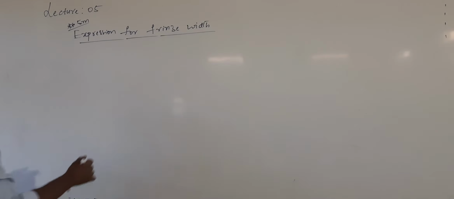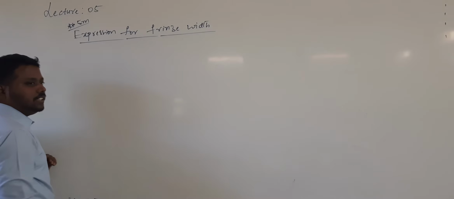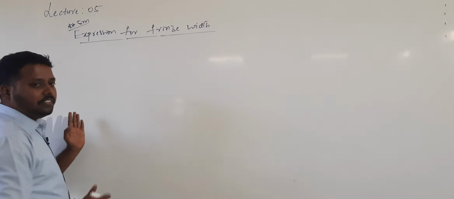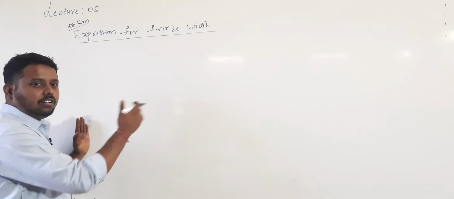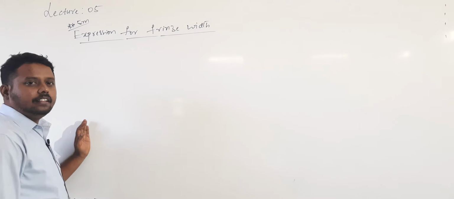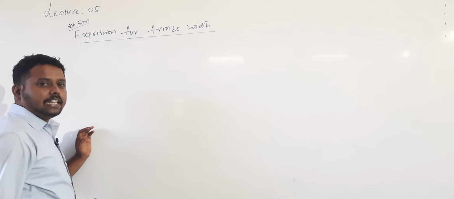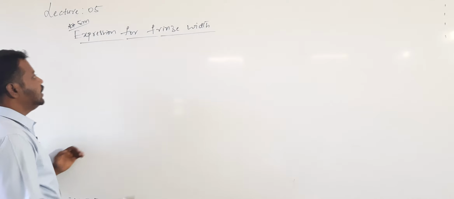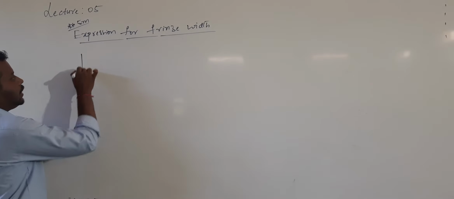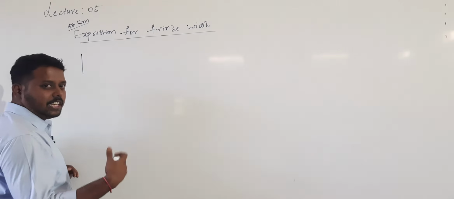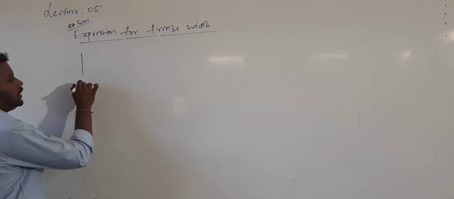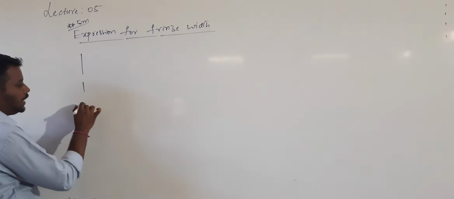For the derivation, a diagram is needed. I am drawing the diagram in the left corner, but in your notebook you should draw the diagram in the right corner. Make the diagram and complete the derivation from here. In order to get the interference pattern, once again I am using the double slit arrangement.